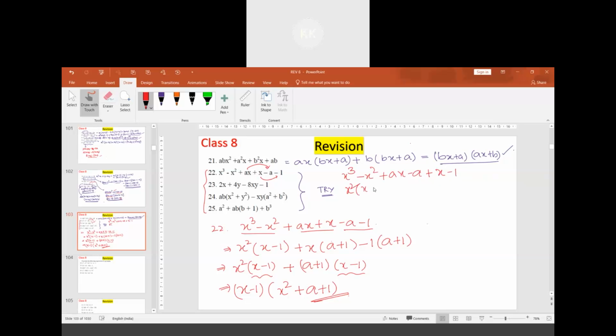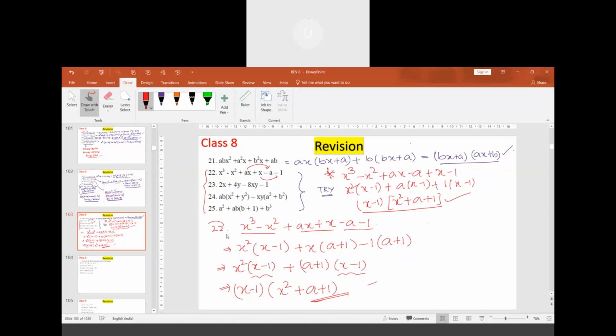So here x square common x minus 1, plus a is common x minus 1, plus 1 is common x minus 1. So in all the 3 terms, there is x minus 1 as common. So we'll be getting x square plus a plus 1. So the result is the same. Probably this is easier.